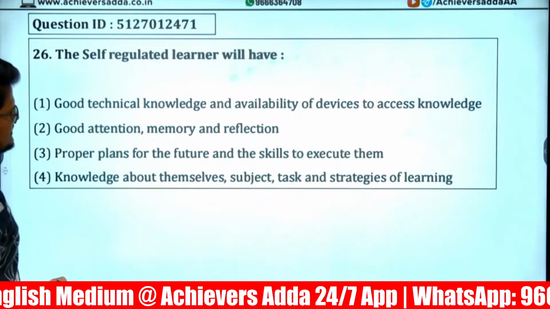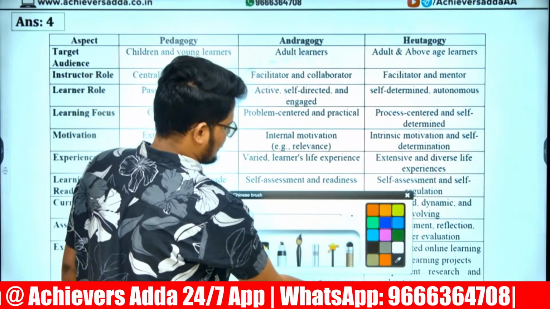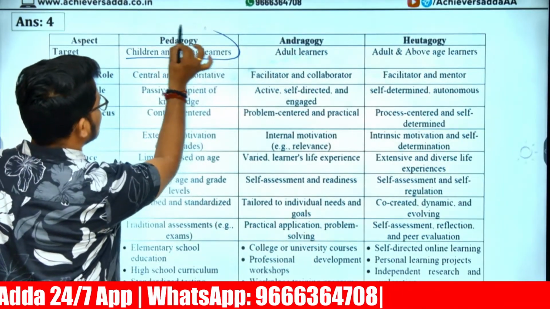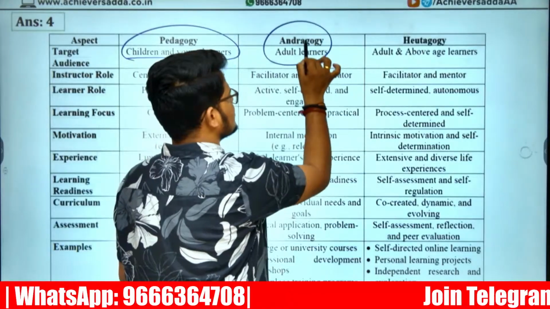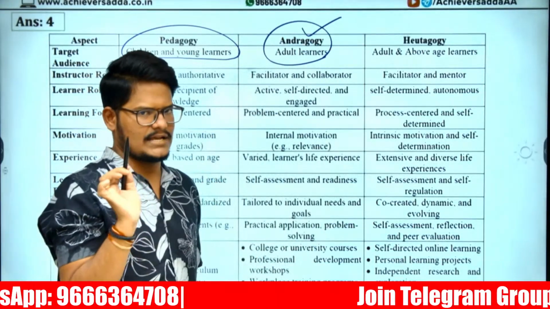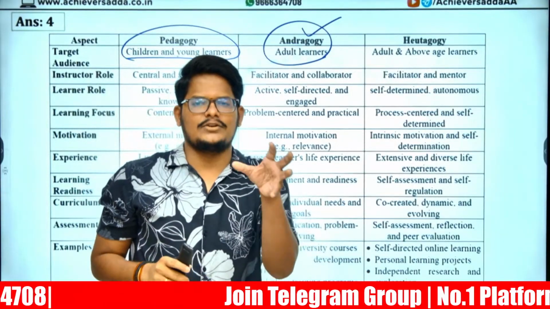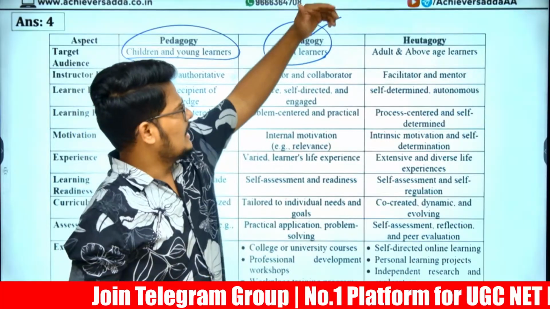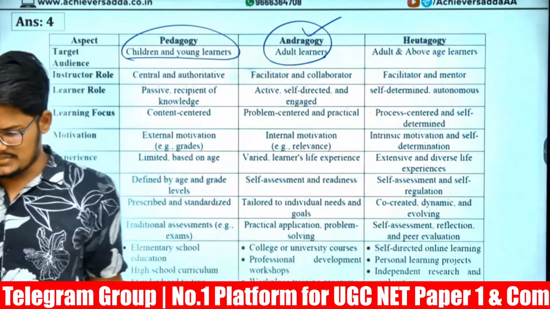The first question is related to andragogy, heutagogy as well as pedagogy. Pedagogy is related to children and young learners. The question was asked on adult learners, which is andragogy. Andragogy is related to adult learning, the age-wise adult learning. And heutagogy is for adult and above age learners, as compared to young age learning.